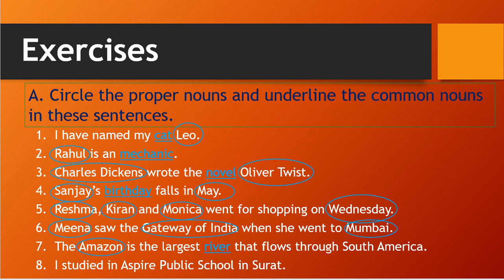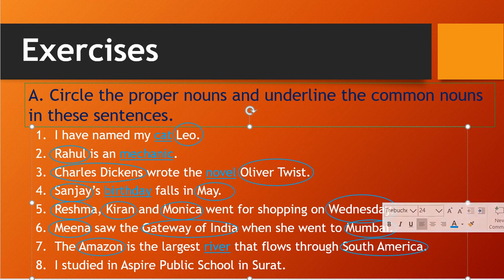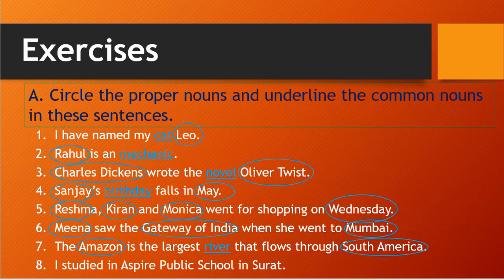And South Africa is one, sorry, South America is one place name or a country name, so that is a proper noun, South America. Amazon river, South America. In America one region is there, South America, correct?